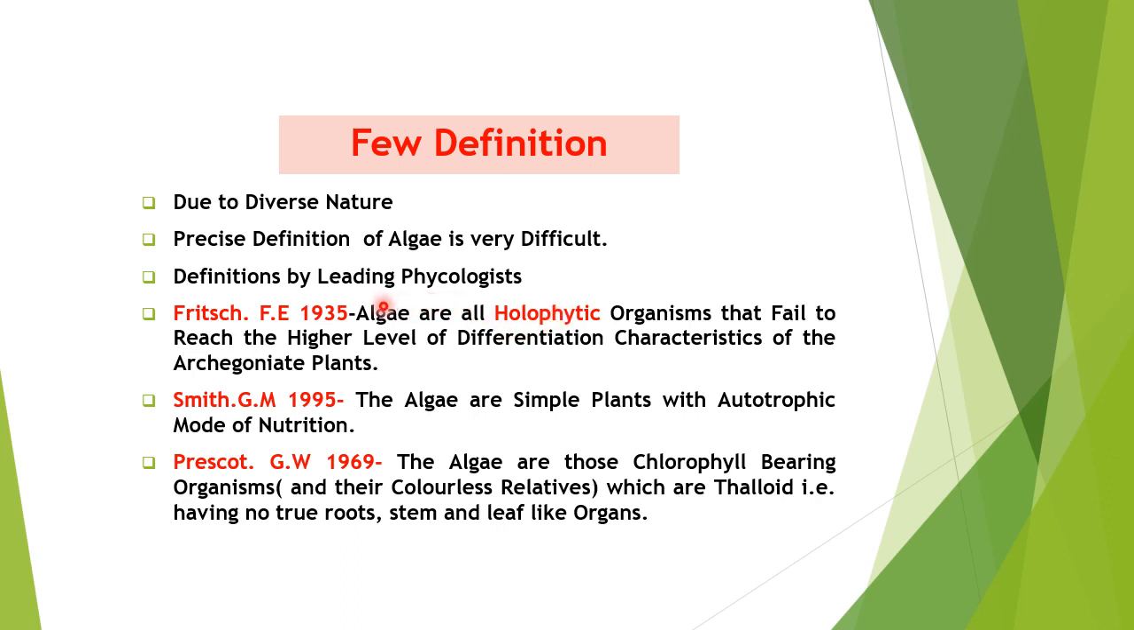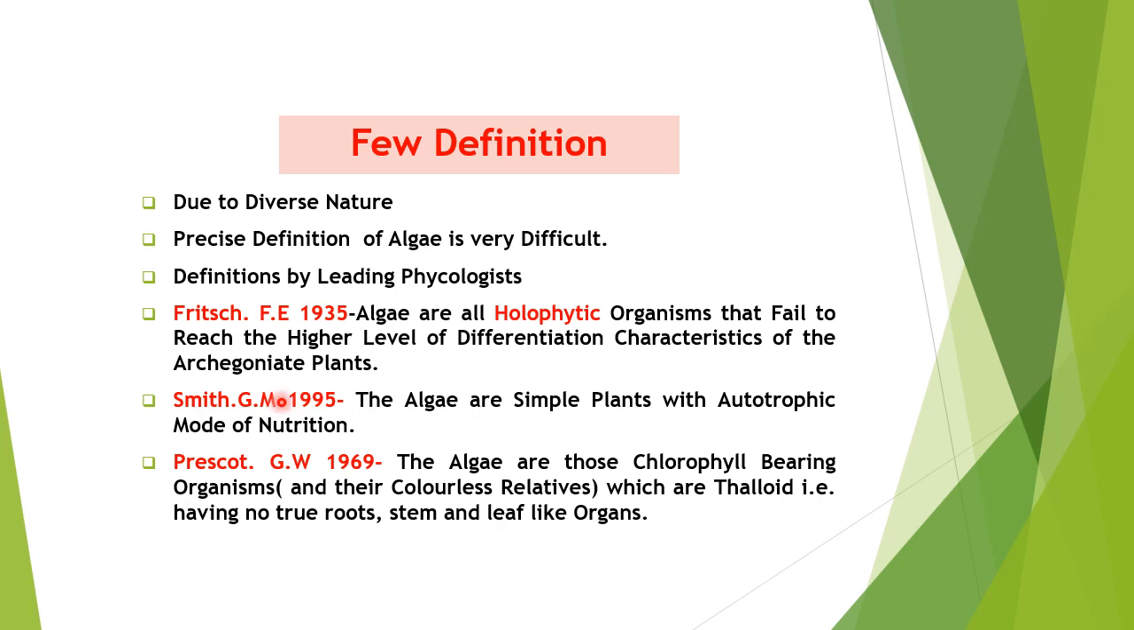That means he suggested that algae are all holophytic, that is, they are all autotrophic organisms that fail to reach the higher levels of differentiation. That means they are very simple. They don't have the differentiation which is characteristic of the other archegoniate plants, those which are higher than the algae. So according to this definition, they are all autotrophic organisms and they don't have differentiation. The level of differentiation is not there. That is, no true root system, shoot system, no leaves, no roots, and other things are found.